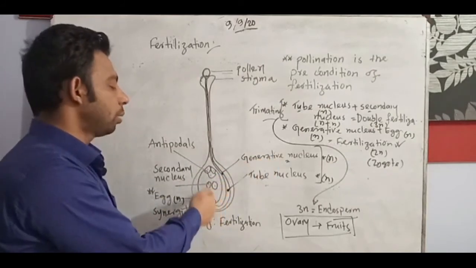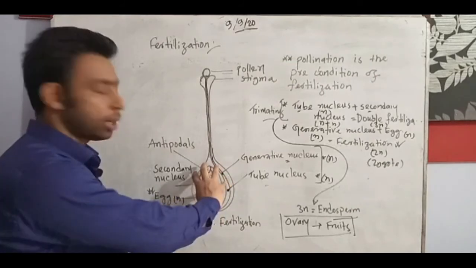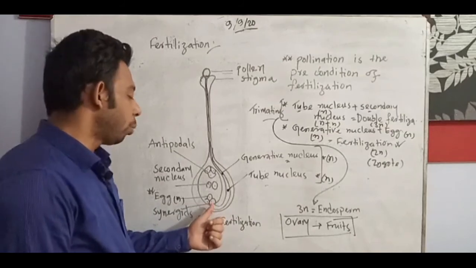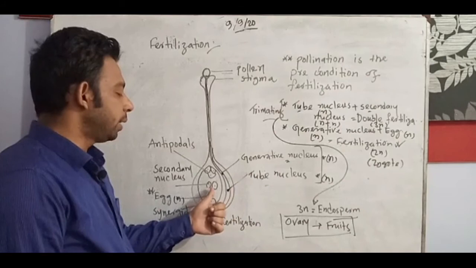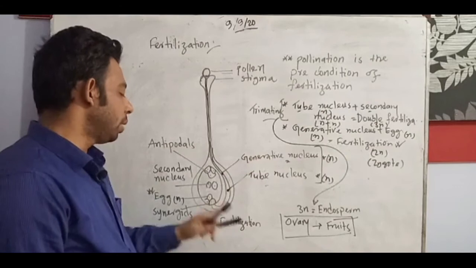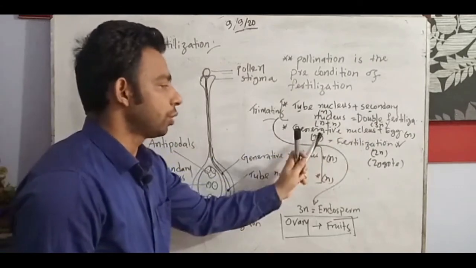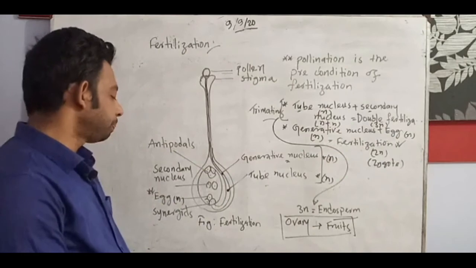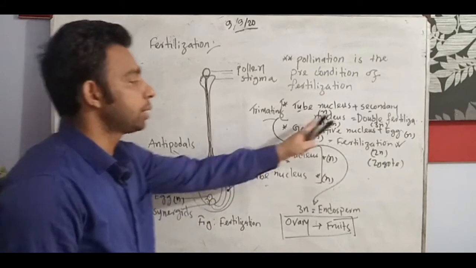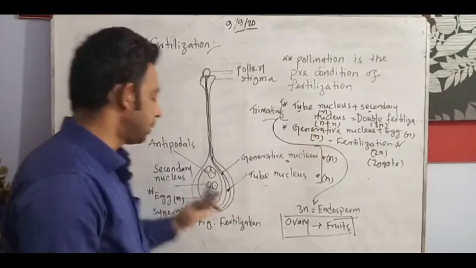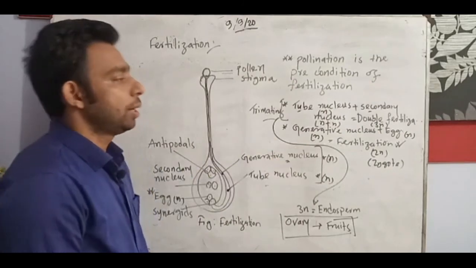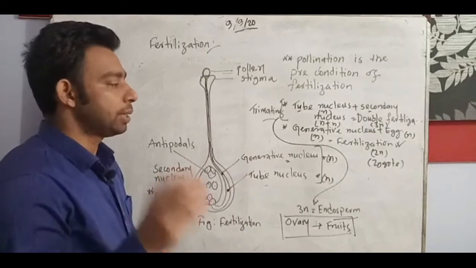When they come towards the ovule inside the ovary, this full setup is the ovule. Their tube membrane is opened and broken, then the tube nucleus enters there and mates with the secondary nucleus, and the generative nucleus mates with the egg. So fertilization, N plus N, and zygote formation. Then when the tube nucleus mates with the secondary nucleus, N plus N plus N, 3N, since there are 3 nuclei, double fertilization is there. And the process is called tri-mating since the 3 nuclei mate together.